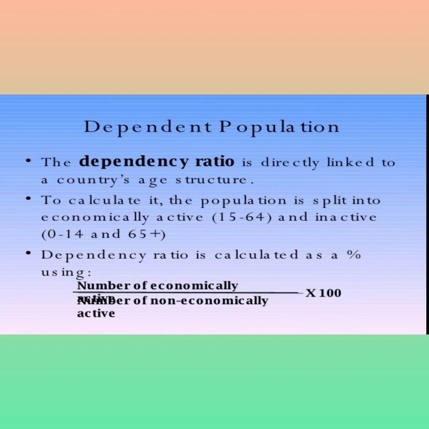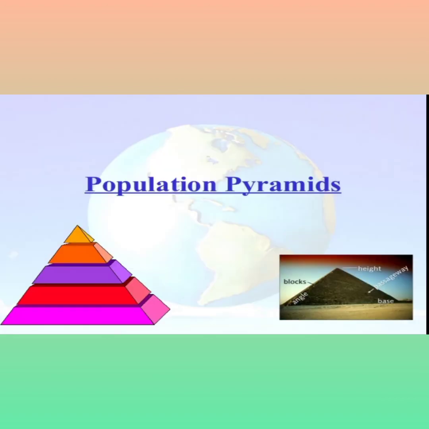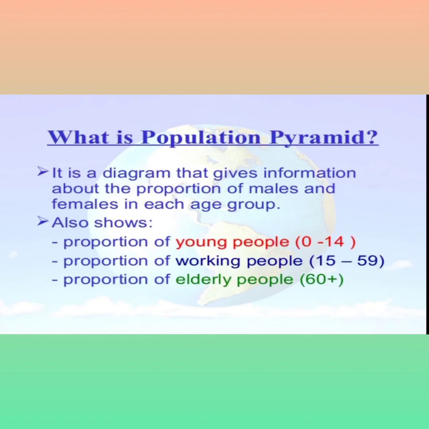That means 0 to 14 plus 65 and over in the upper side, and lower side 15 to 64, times 100. In this way we can calculate our population pyramid structure.